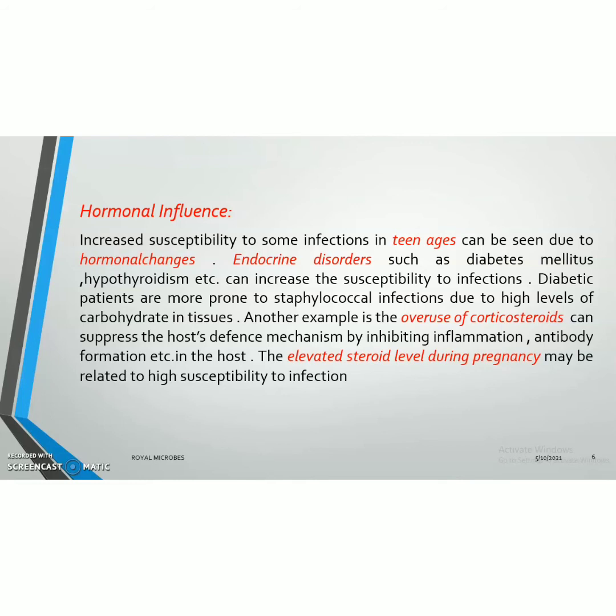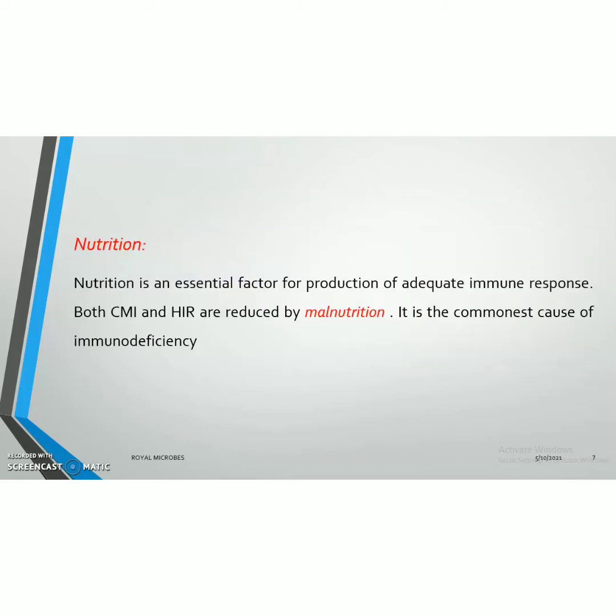Another example of hormonal imbalance is overuse of corticosteroids. These corticosteroids are mainly used in various therapies, and they can suppress the defense mechanism of the host by inhibiting the positive responses such as inflammation, antibody formation, etc. in the host. Then the elevated steroid level can be seen during pregnancies also. This may also make them highly susceptible to infection.